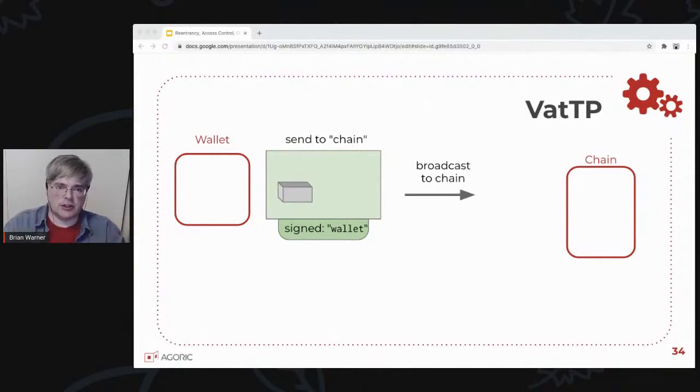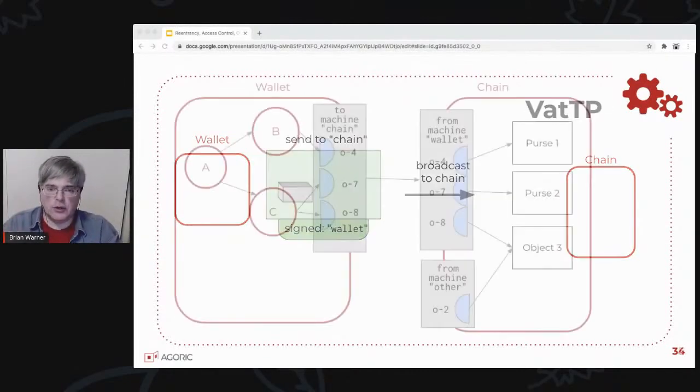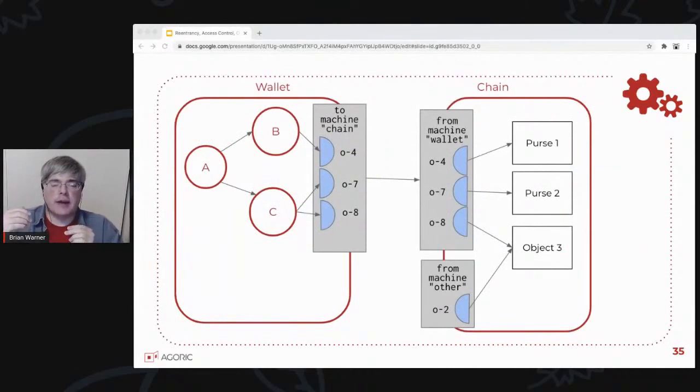They'll check the signature. They'll deliver it to the VAT-TP and the CapTP layer on that receiving machine, and they'll say this came from a machine called wallet. That authorizes it to use this C-list. And so when the wallet machine said, I want to send a message to object 4, the chain side machine can say, oh, when the wallet machine says it wants to talk to object 4, that really means this particular purse.